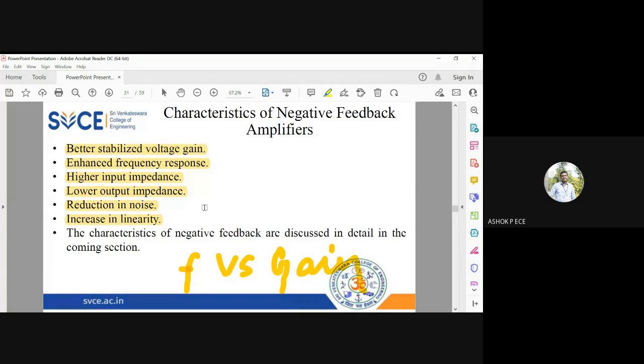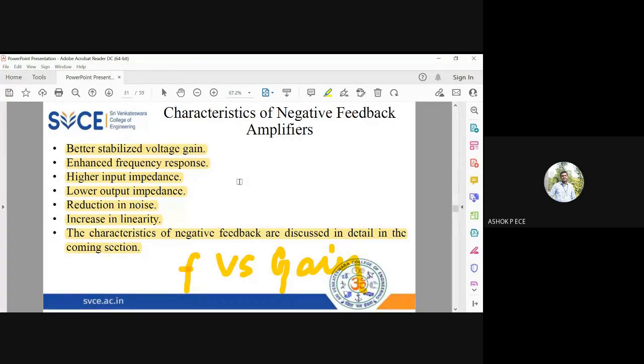Remember, when the circuit is non-linear, distortion will automatically be introduced. What does linear mean? Ohm's law, we have studied, V is proportional to I. That is an example of linearity. Suppose V is proportional to I plus I square. It depends on I, and it also depends on I square. That means it is a non-linear circuit. So when you apply negative feedback, the circuit will try to become more linear, which means my distortion will naturally be reduced.